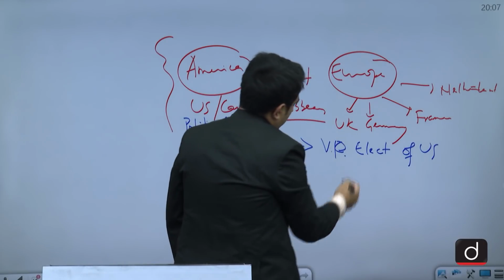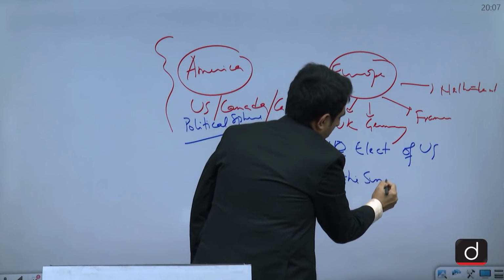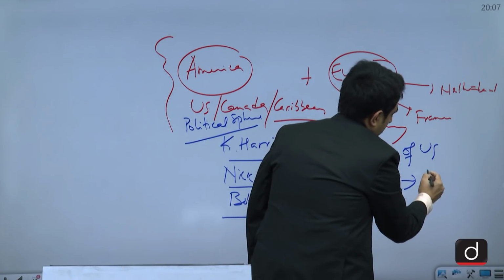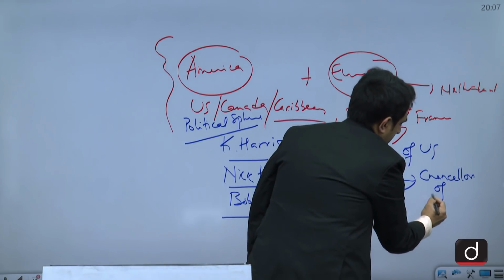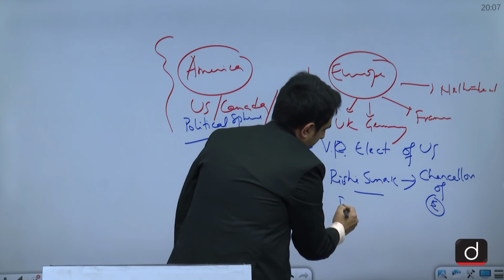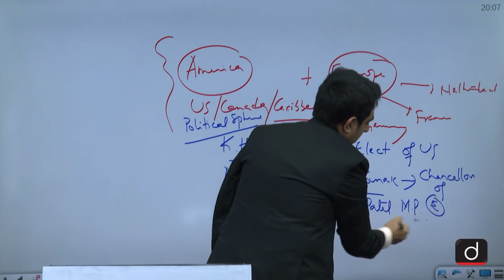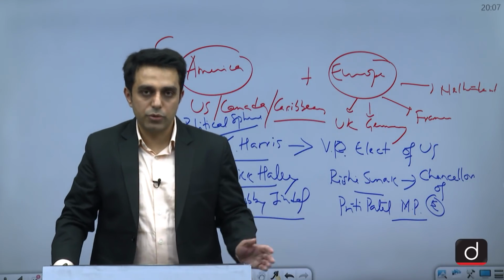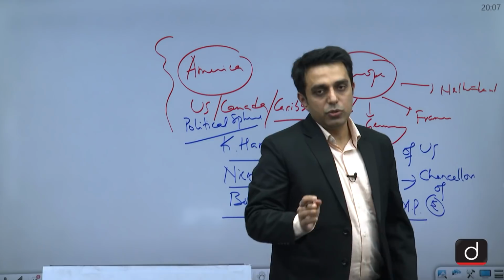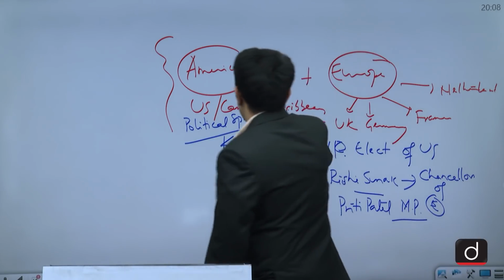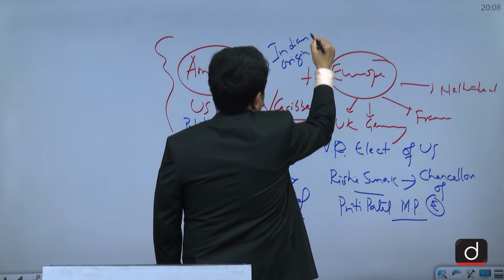Then if we talk about UK, we have Mr. Rishi Sunak, who is the finance minister, called the Chancellor of the Exchequer in UK. Then we have Ms. Priti Patel, who is an MP in UK. And there are many MPs of Indian origin in UK, as well as many senators and House of Representatives members in US. Similar is the case of Canada, where many people of Indian origin are in the Canadian Parliament.